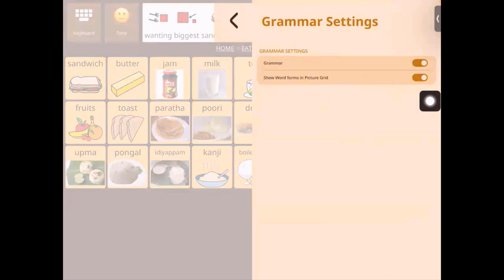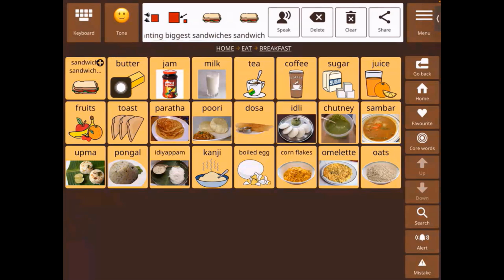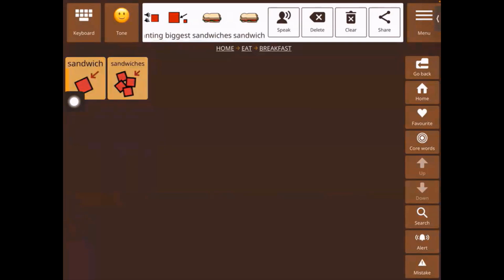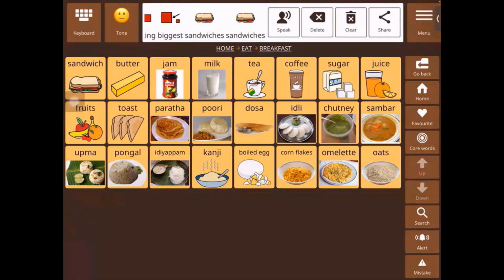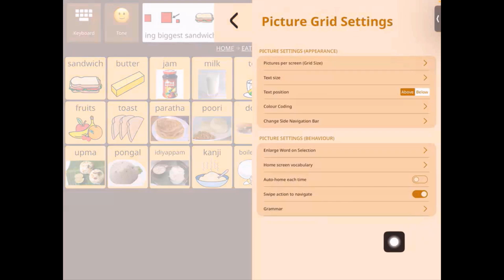So if I turn that on, and then I click on sandwich, it shows this plus button here, and when I press that plus button, it shows me the two options, whether I say sandwich or sandwiches, right? So you can access it in two different places. So those were the different picture settings for behavior.